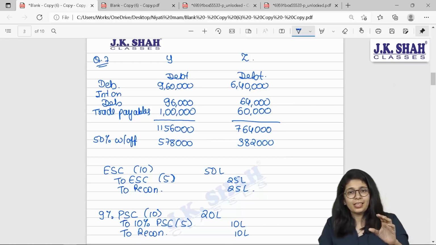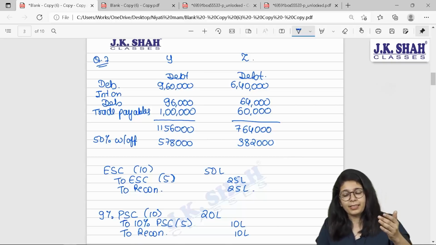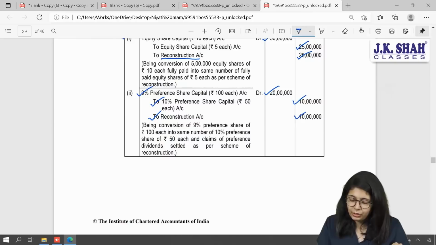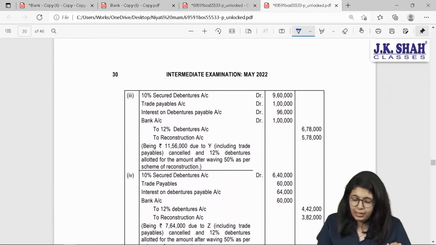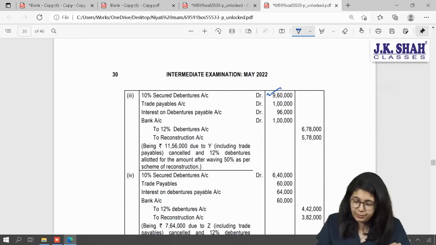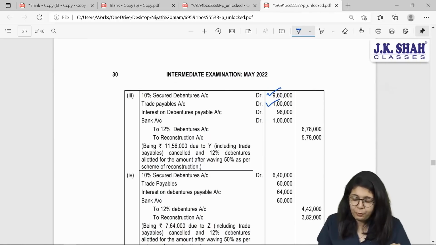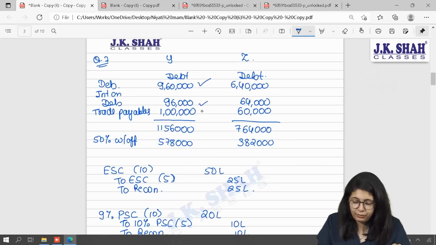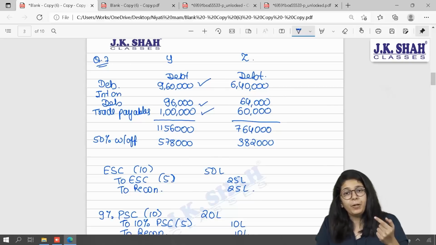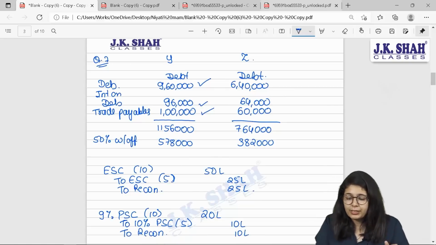When all the debts are cancelled, debts have credit balance, they shall be debited. Journal entry will be 10% secured debentures account debit 9,60,000, this value. 1 lakh rupees of trade payables and 96,000 of interest on debentures, we have considered all these values. Plus, Y was ready to give us some cash too.